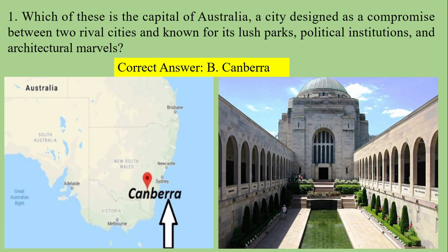Okay, so while we often think of Sydney and Melbourne as the country's largest and most famous cities, neither of them is the capital of Australia. It is Canberra. Canberra is a small city situated between Sydney and Melbourne. It was chosen as Australia's capital in 1908 as a compromise between the two rival cities, Sydney and Melbourne.